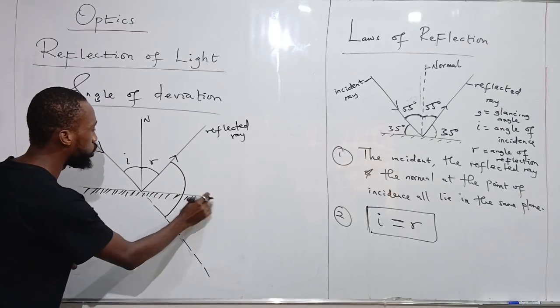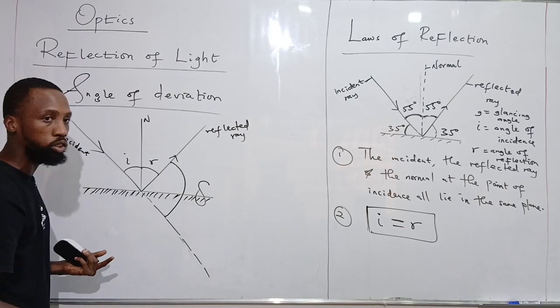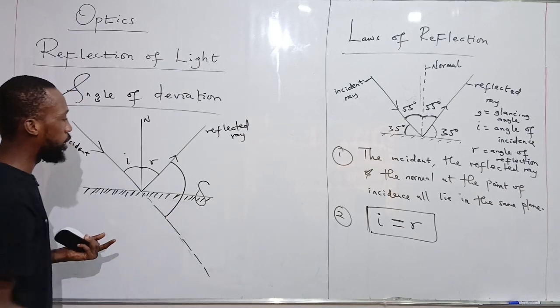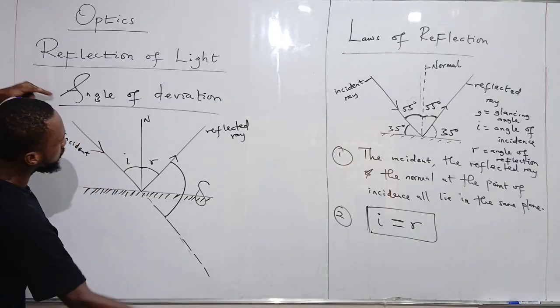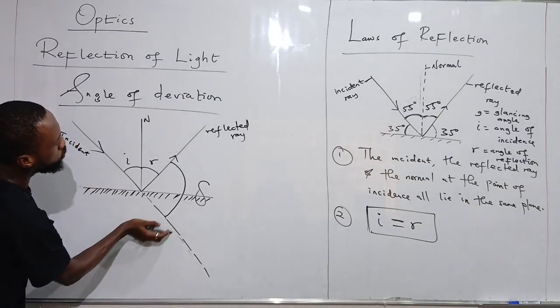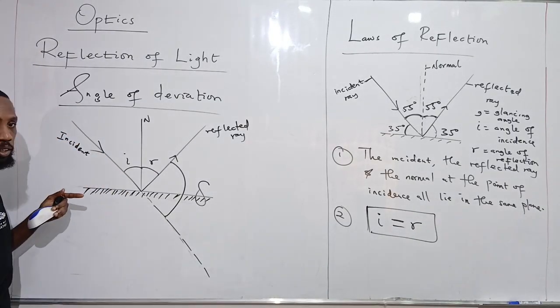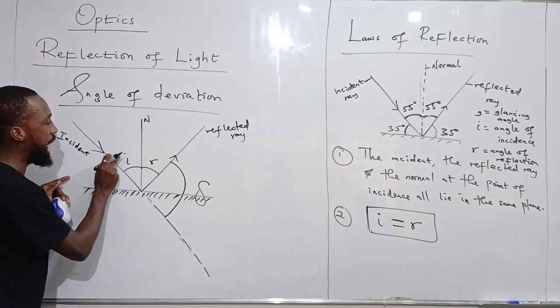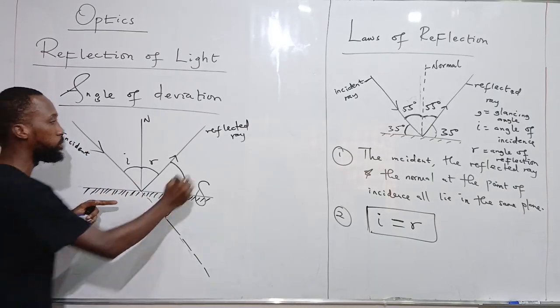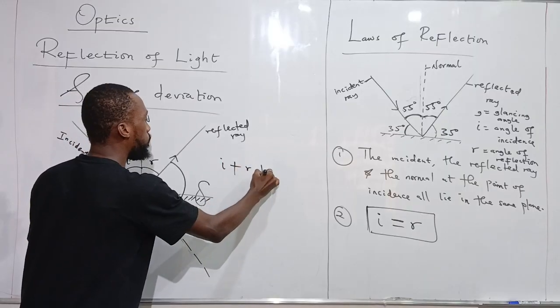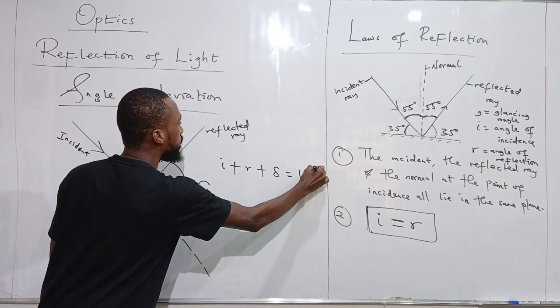So how do we calculate this angle of deviation? There are so many ways. We use delta to represent angle of deviation. So how do we get this delta? This is a straight line, and the sum of the angles on this straight line should give us 180 degrees. So if I add I plus R plus this angle of deviation, I should get 180 degrees. Meaning I plus R plus delta equals 180 degrees.